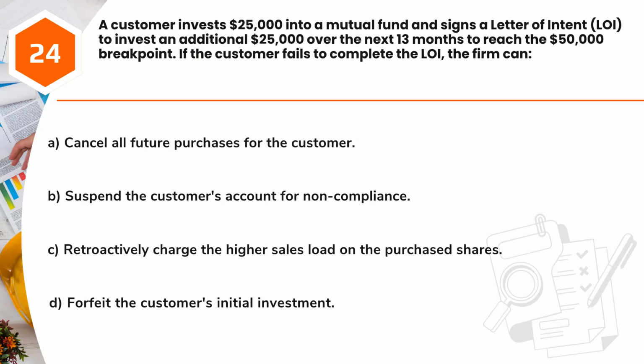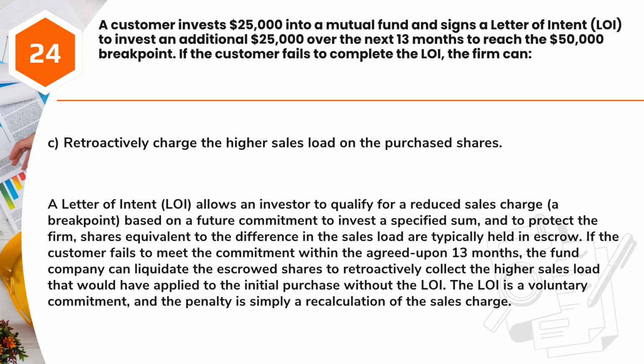Question 24. A customer invests $25,000 into a mutual fund and signs a letter of intent, LOI, to invest an additional $25,000 over the next 13 months to reach the $50,000 breakpoint. If the customer fails to complete the LOI, the firm can A. Cancel all future purchases for the customer. B. Suspend the customer's account for non-compliance. C. Retroactively charge the higher sales load on the purchased shares. D. Forfeit the customer's initial investment. Answer: C. Retroactively charge the higher sales load on the purchased shares.